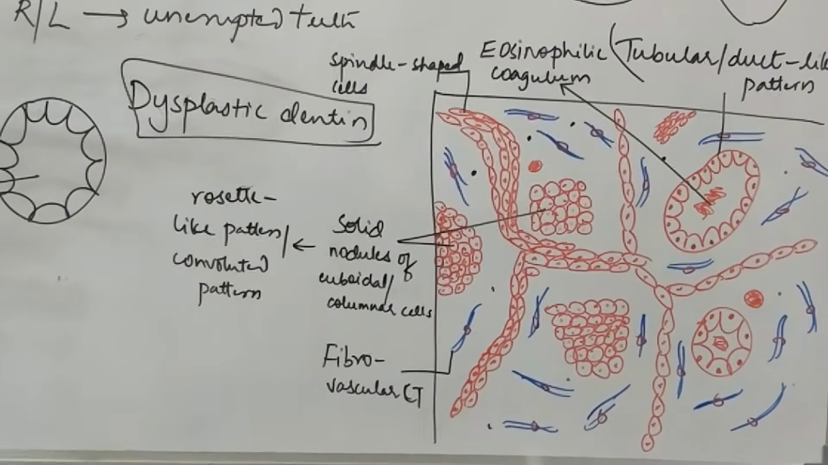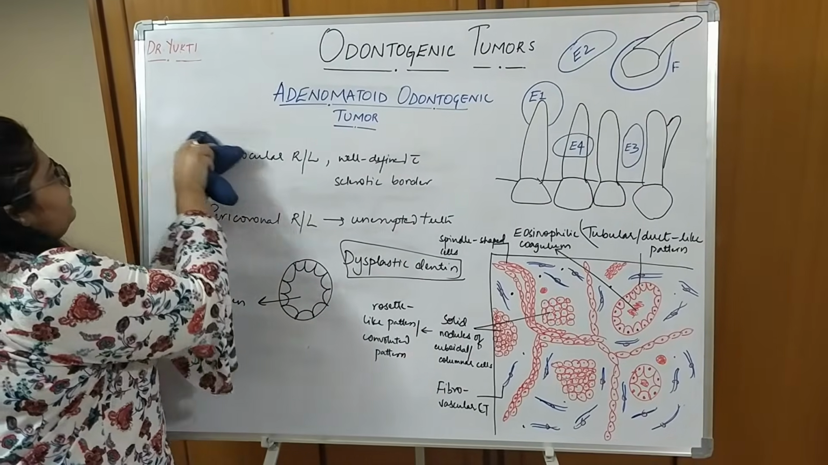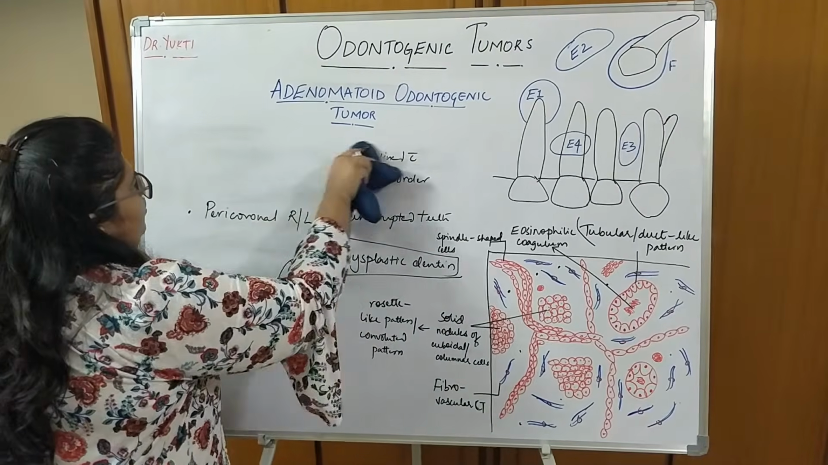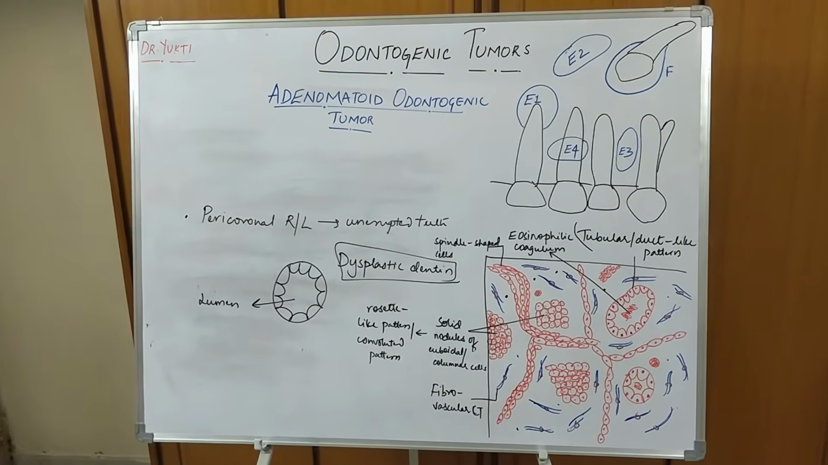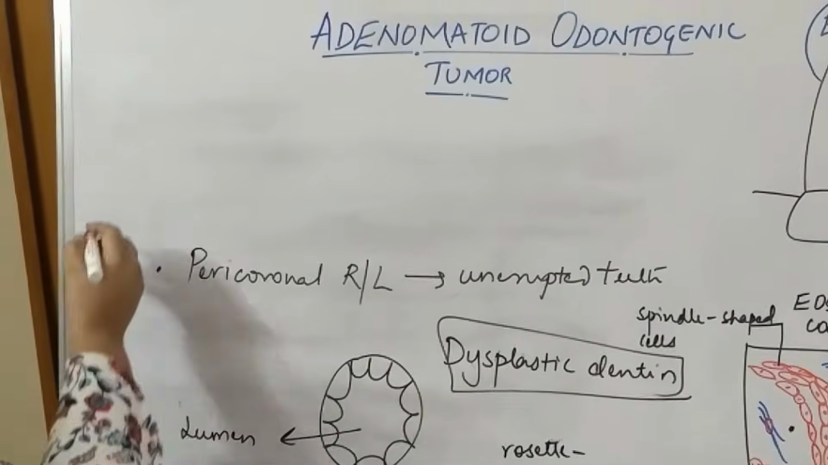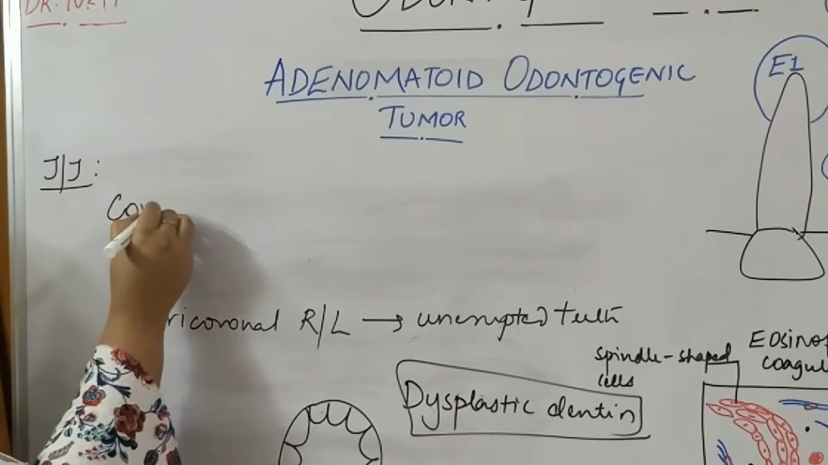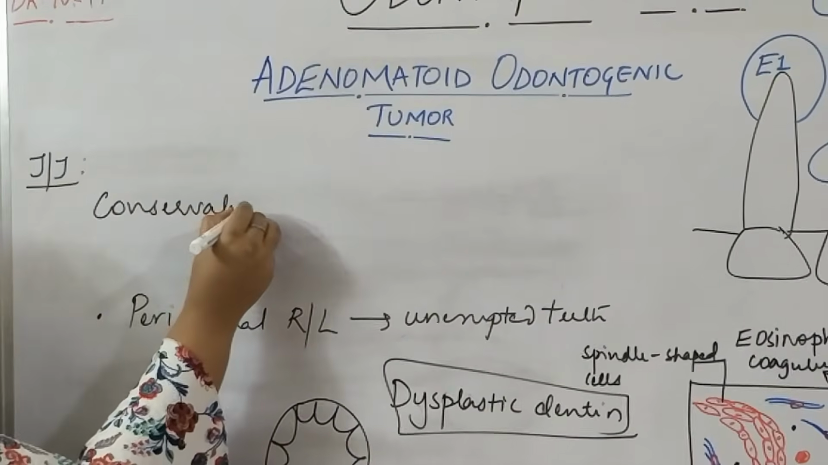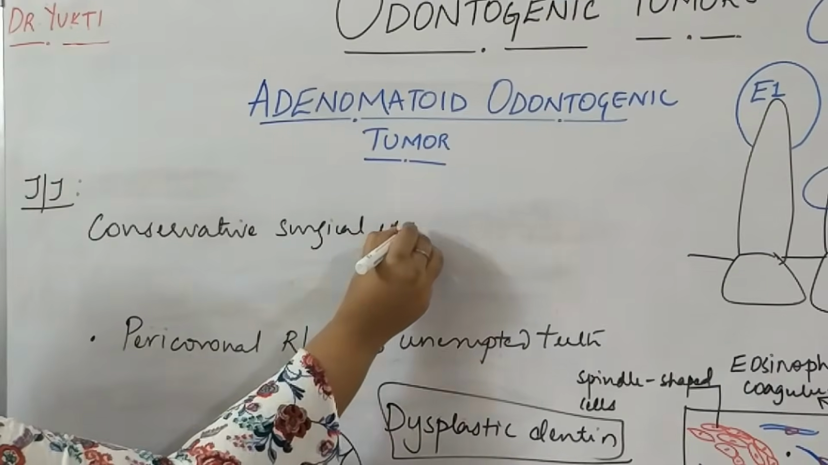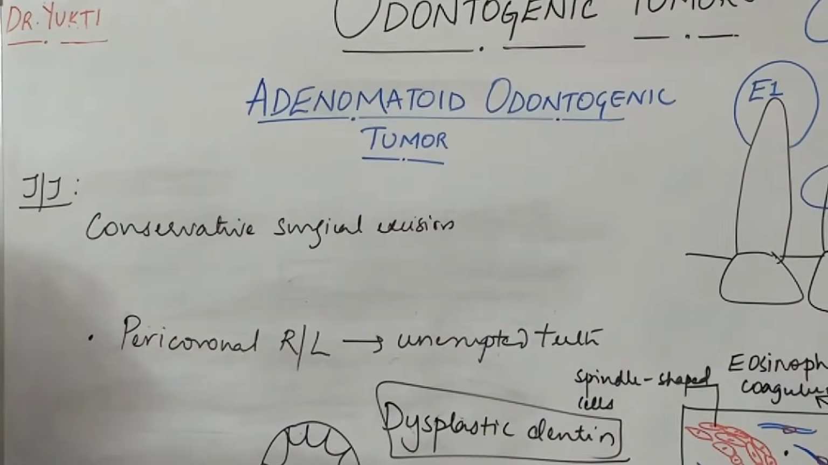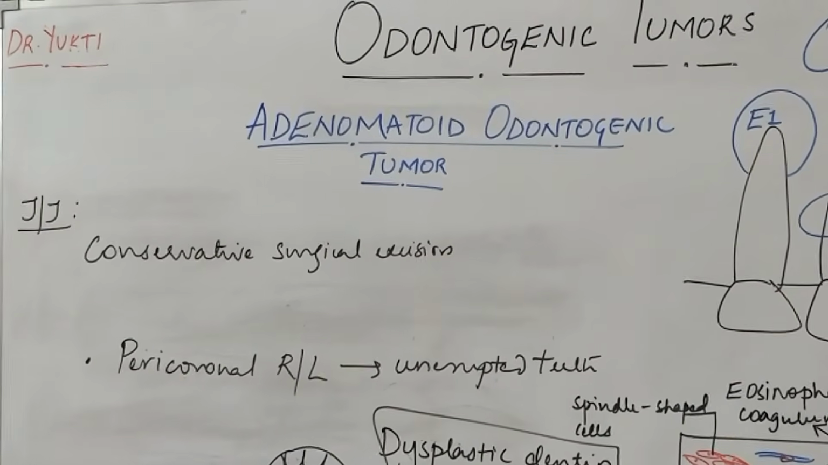Next we will see the treatment. Again, all throughout the lecture we have stressed on the fact that AOT is a very small, less aggressive lesion. So the treatment will also be conservative surgical excision. No radical approach is required here. Conservative surgical excision. So this brings us to the end of AOT.